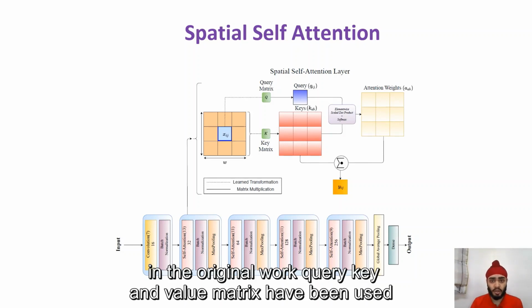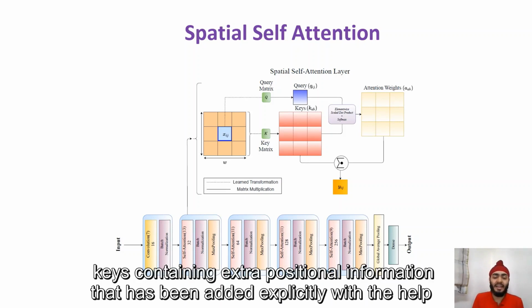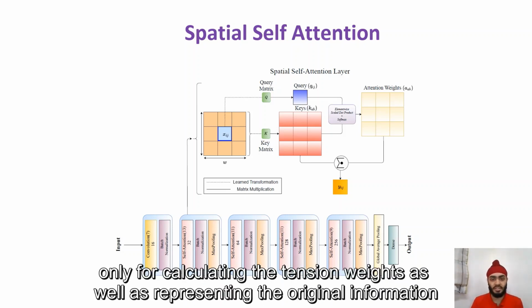In the original work, query, key, and value matrices have been used. Technically, in our case, the keys are essentially the same thing as values, with keys containing extra positional information that has been added explicitly with the help of relative positional embedding. So we've discarded values entirely and used keys only for calculating the attention weights as well as representing the original information.